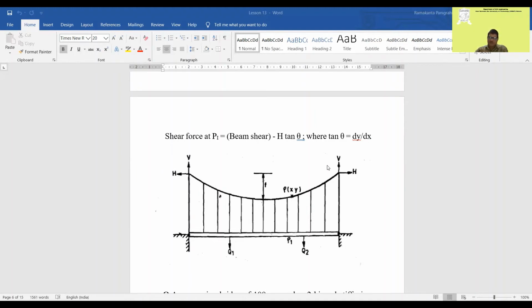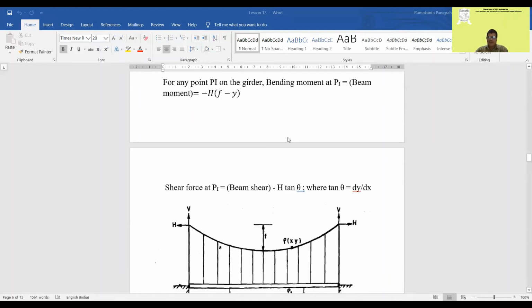From the equation of the curve, for the point P you find dy by dx, and with x from the support you can find the value of tan theta. So one is beam shear minus H tan theta, and the other is beam moment minus H into f minus y. You can find the beam moment at any point.